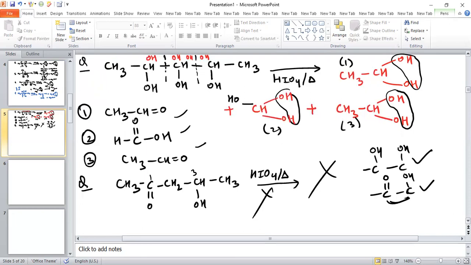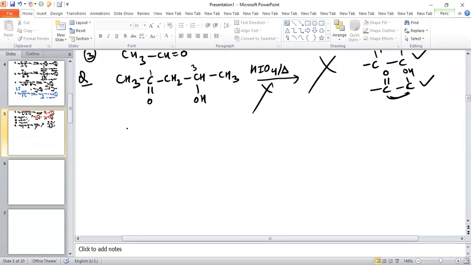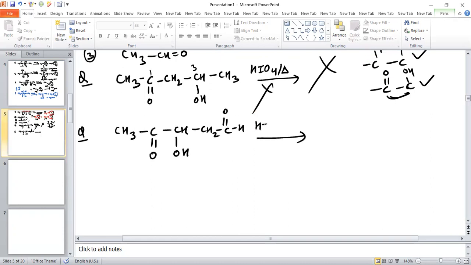Now see another question related to this. The question is basically, if we have a compound like CH3, C double bond O and CHOH along with CH2CHO, and the oxidation in presence of HIO4 and heat. So what happens? You can see the double bonded carbon, carbonyl, and OH group are present at vicinal position, so oxidation will take place.